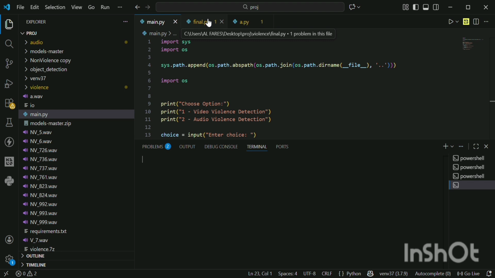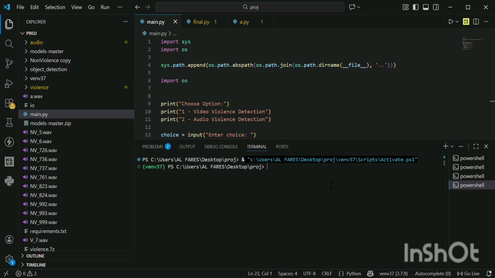If 2 is chosen, then it runs the audio detection code. It will detect whether the audio is violence or not violence and send the email. If they choose any other option, it will print invalid choice.